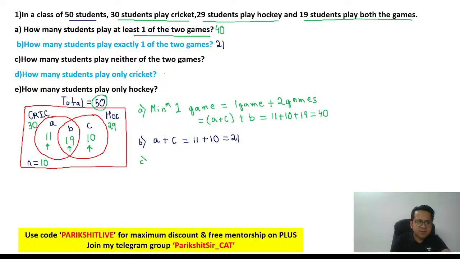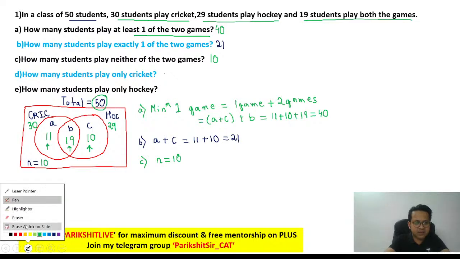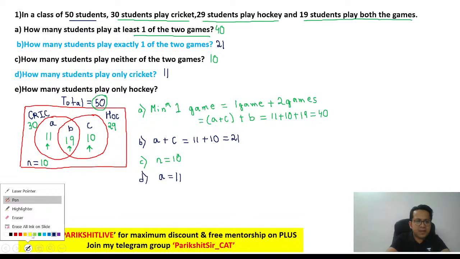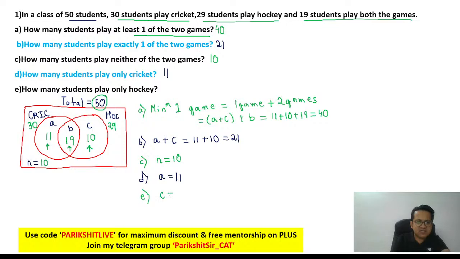Next, number C. How many students play neither of the two games? Neither of the two games is N. N is equal to 10, and that's your third answer. Clear? Next, number D. How many students play cricket only? Cricket only is A. A is 11. And then the last one is how many students play hockey only? Hockey only is C, and C is going to be 10.